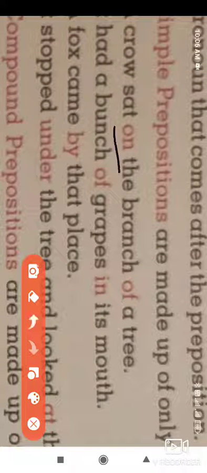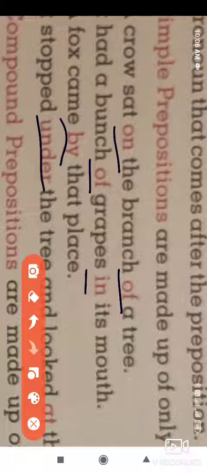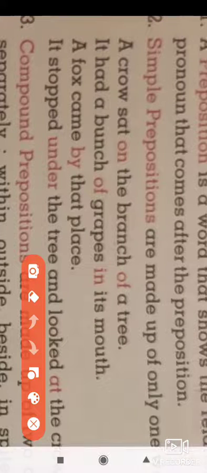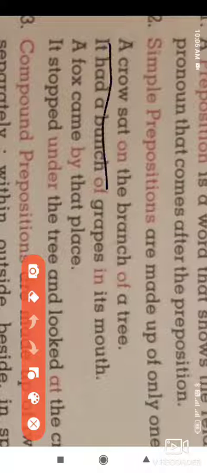Here we have on, off, in, by, under. Such prepositions are called simple prepositions. Look at the first sentence: a crow sat on the branch of a tree.